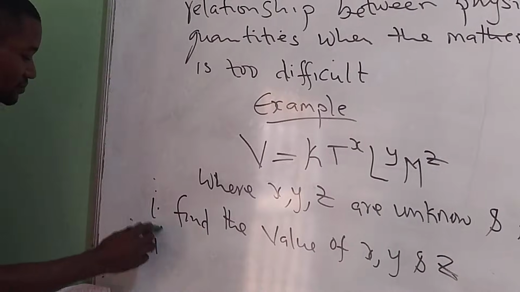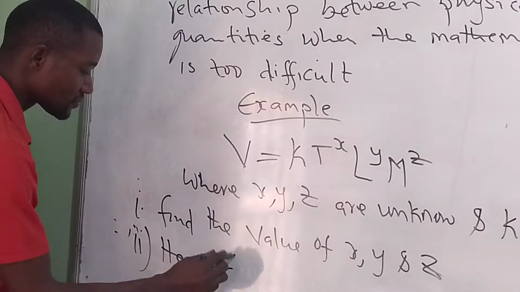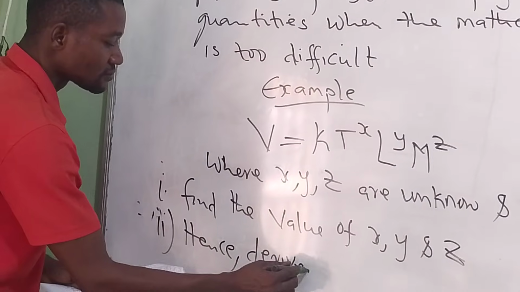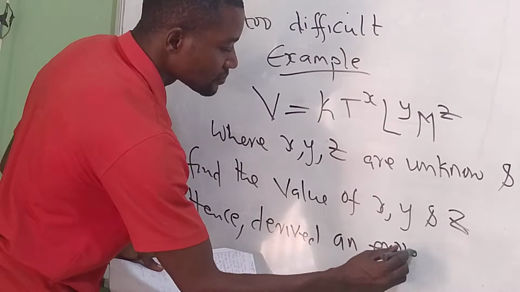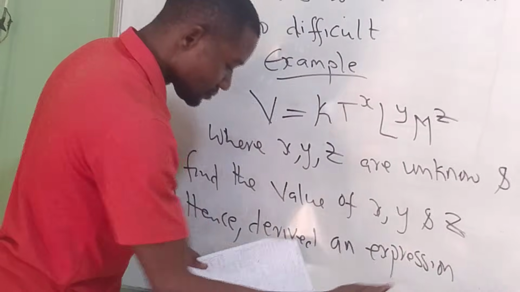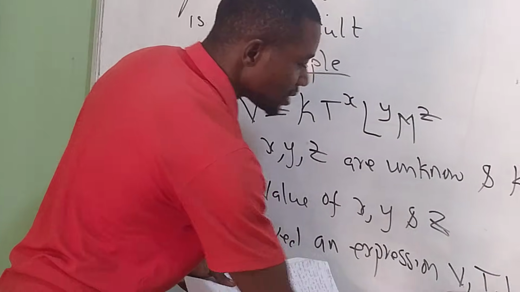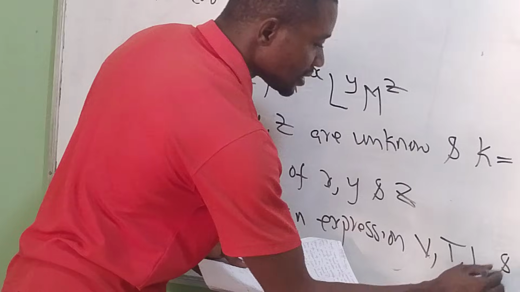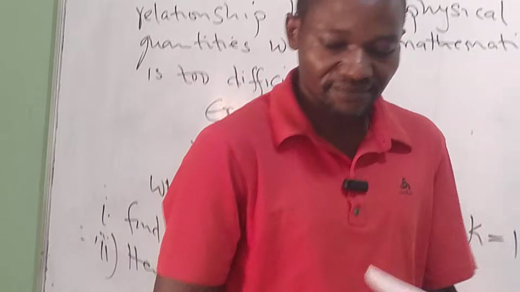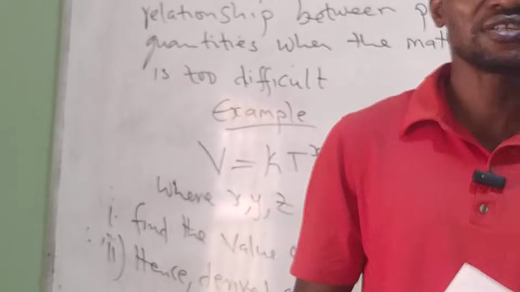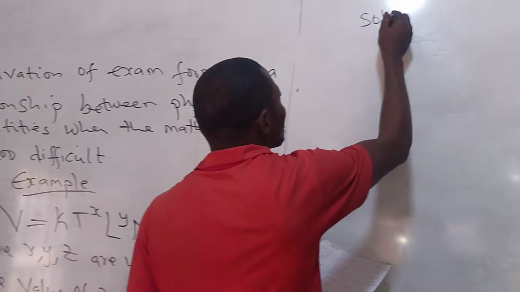And the second one says hence derive an expression for V, T, L, and M. So if you look at it very well, this is similar to the last one that we just solved. So let's look at it together. Solution.